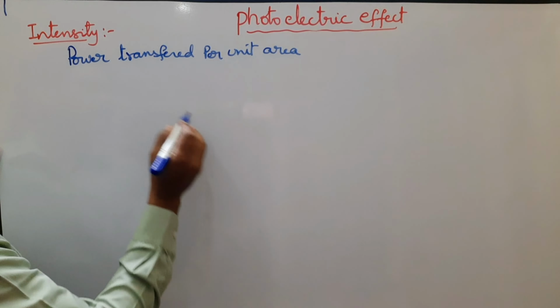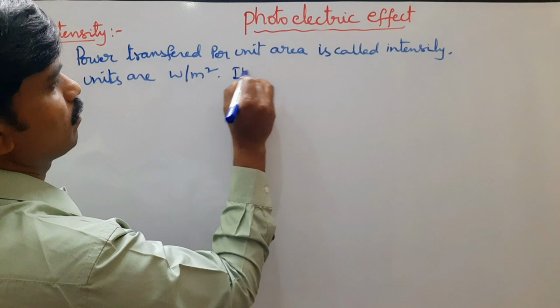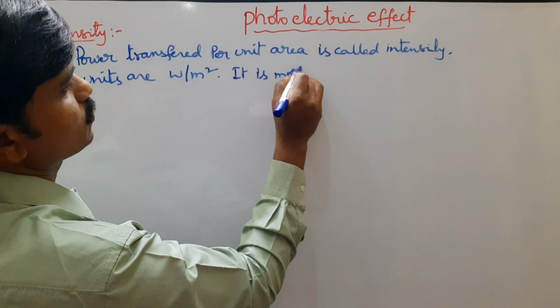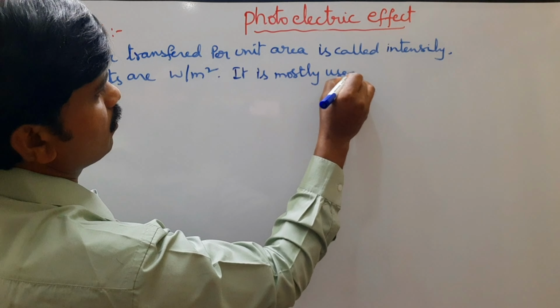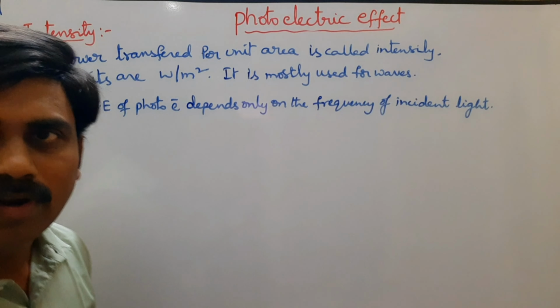Its units are watt per meter square. It is mostly used for waves.